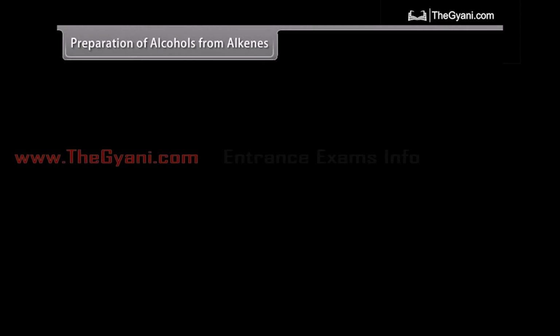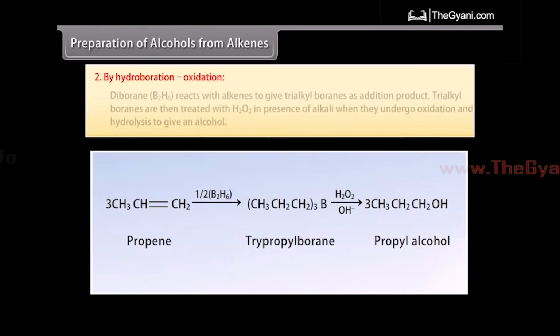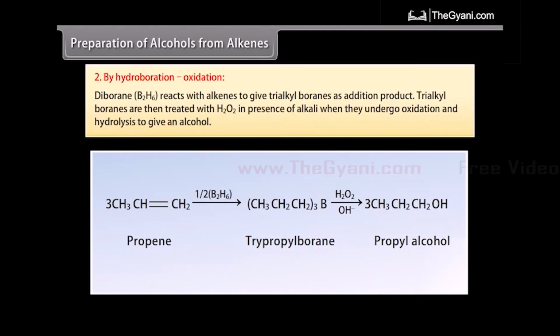From alkenes, by hydroboration oxidation. Diborane reacts with alkenes to give trialkyl boranes as the addition product. Trialkyl boranes are then treated with hydrogen peroxide in the presence of alkali, when they undergo oxidation and hydrolysis to give an alcohol.